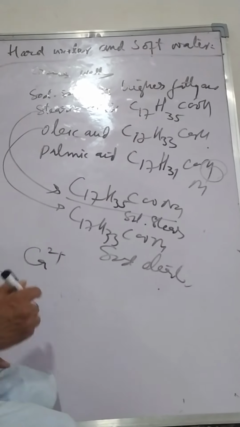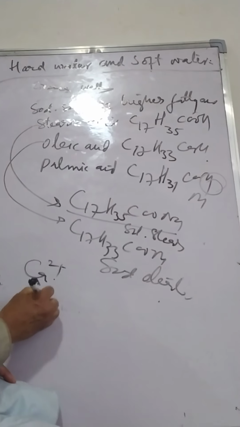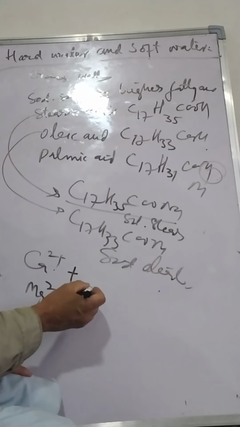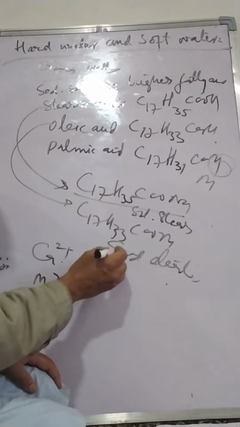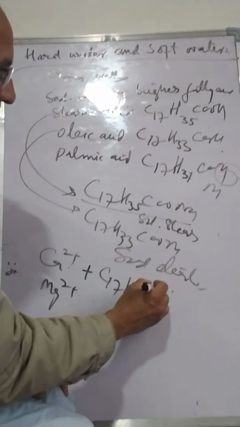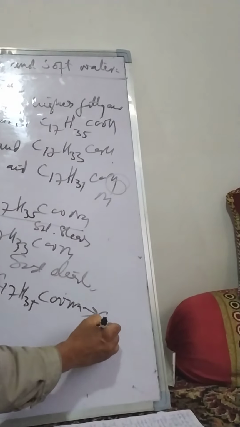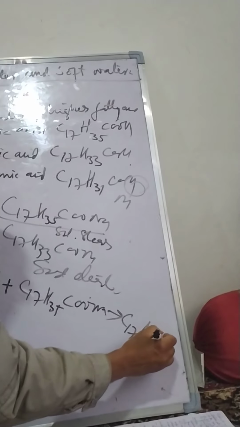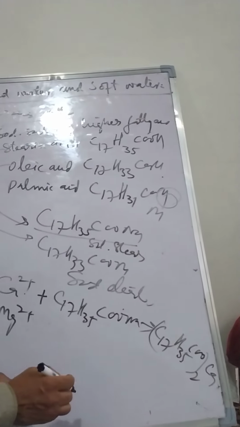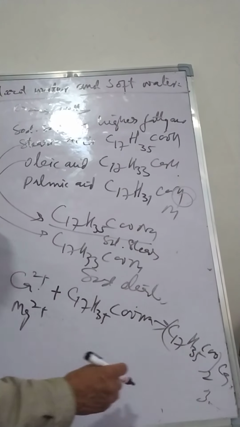They release calcium ions and magnesium ions when dissolved in water, and they react with these sodium salts. For example, sodium stearate forms (C17H35COO)2Ca, calcium stearate. Similarly, magnesium forms magnesium stearate. These are insoluble.